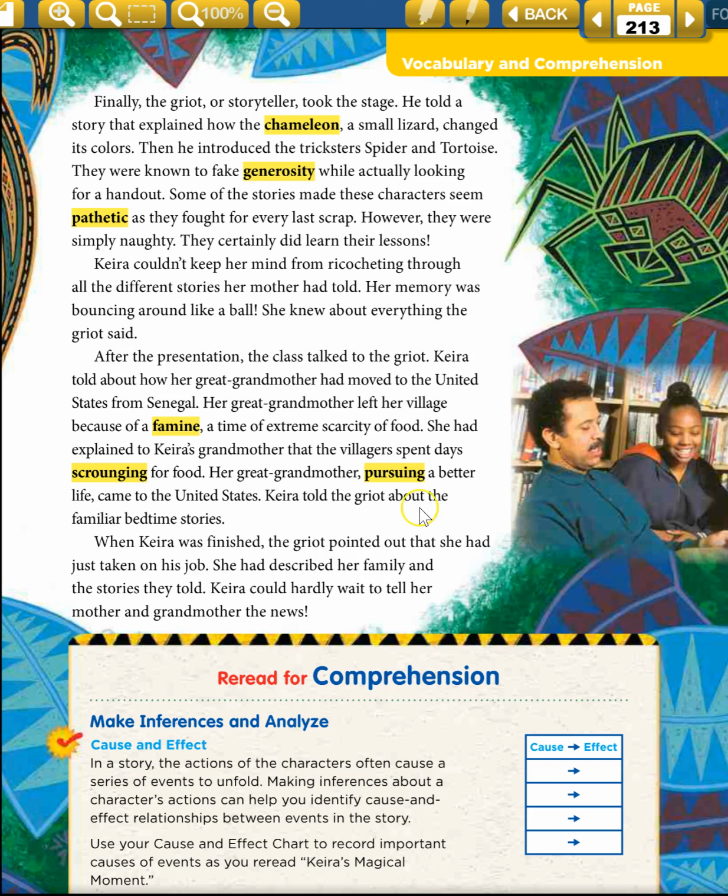Keira told the griot about the familiar bedtime stories. When Keira was finished, the griot pointed out that she had just taken on his job. She had described her family and the stories they told. Keira could hardly wait to tell her mother and grandmother the news. So she realizes by telling the story of her family and the stories they tell, that's exactly what a griot does. They tell the different stories of their culture or their heritage.